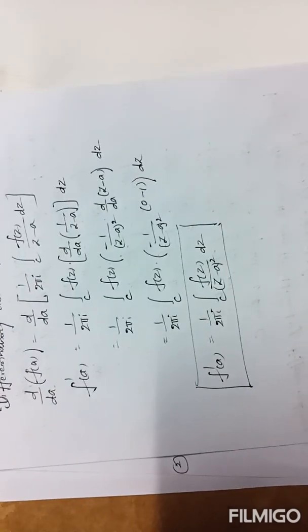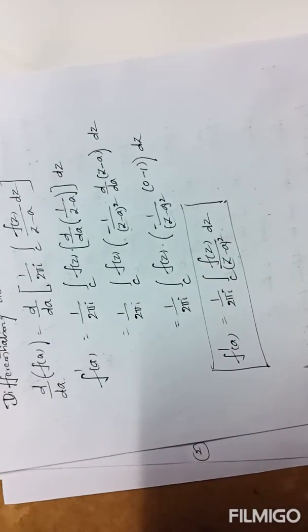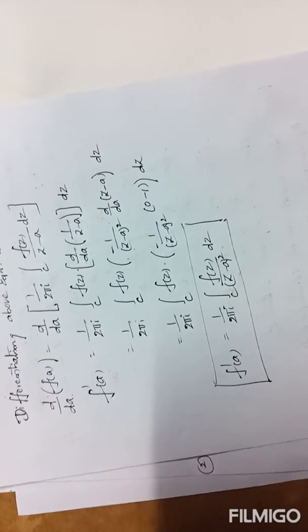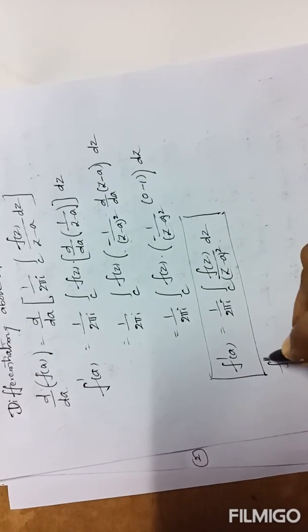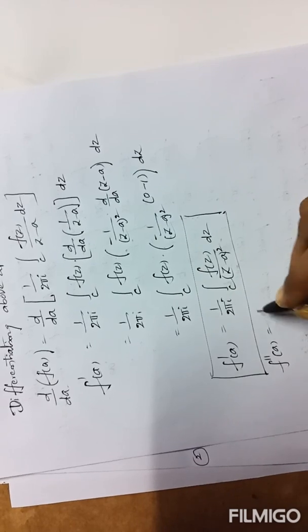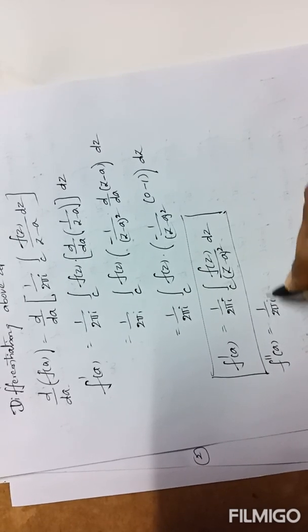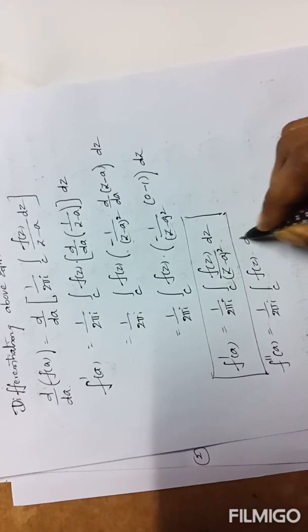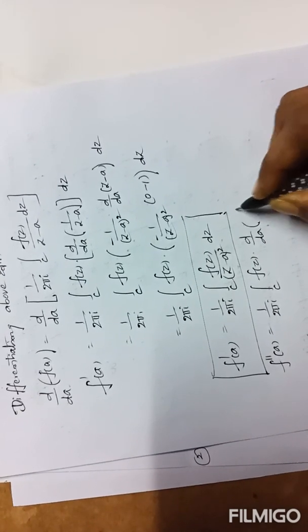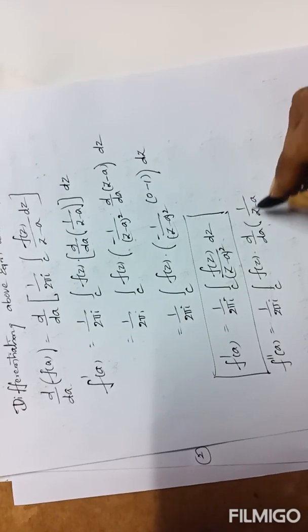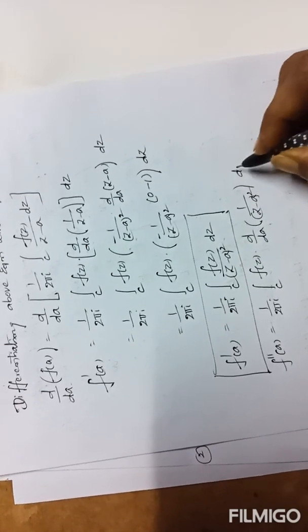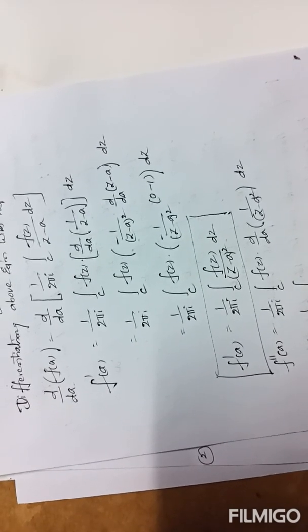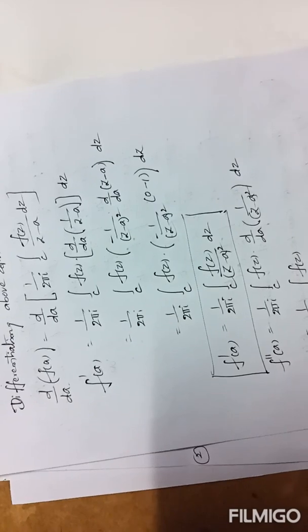Again differentiating on both sides with respect to a, f double dash of a equals 1 by 2 pi i integral over C f of z as it is, d by da of 1 by z minus a whole square, into dz.